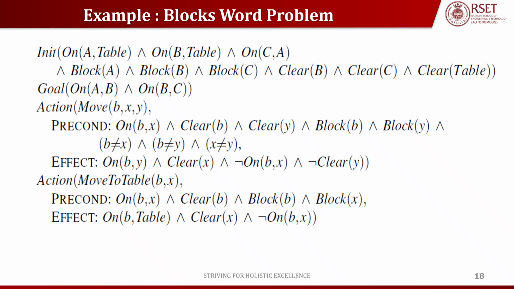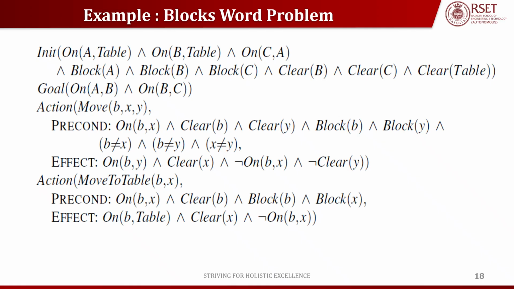So I have again two actions, that is move action as well as move to table. In order to reach my goal state from the initial state, I have to perform two actions, that is move and move to table.